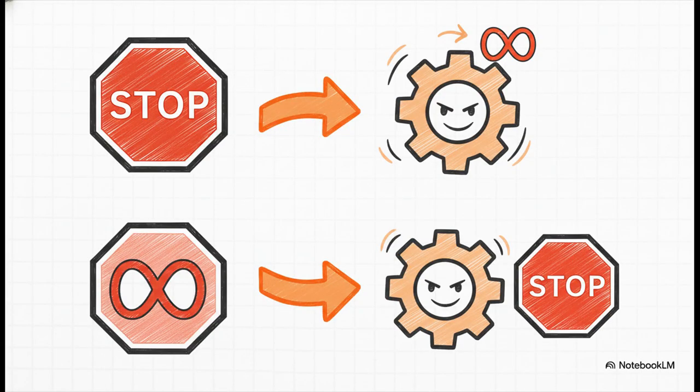Let that sink in for a second. If halts looks at an input program and says, oh, that one's going to stop, paradox immediately throws itself into an infinite loop just to prove it wrong. And if halts says that program will loop forever, paradox immediately stops and exits. It is a professional contrarian by its very design.